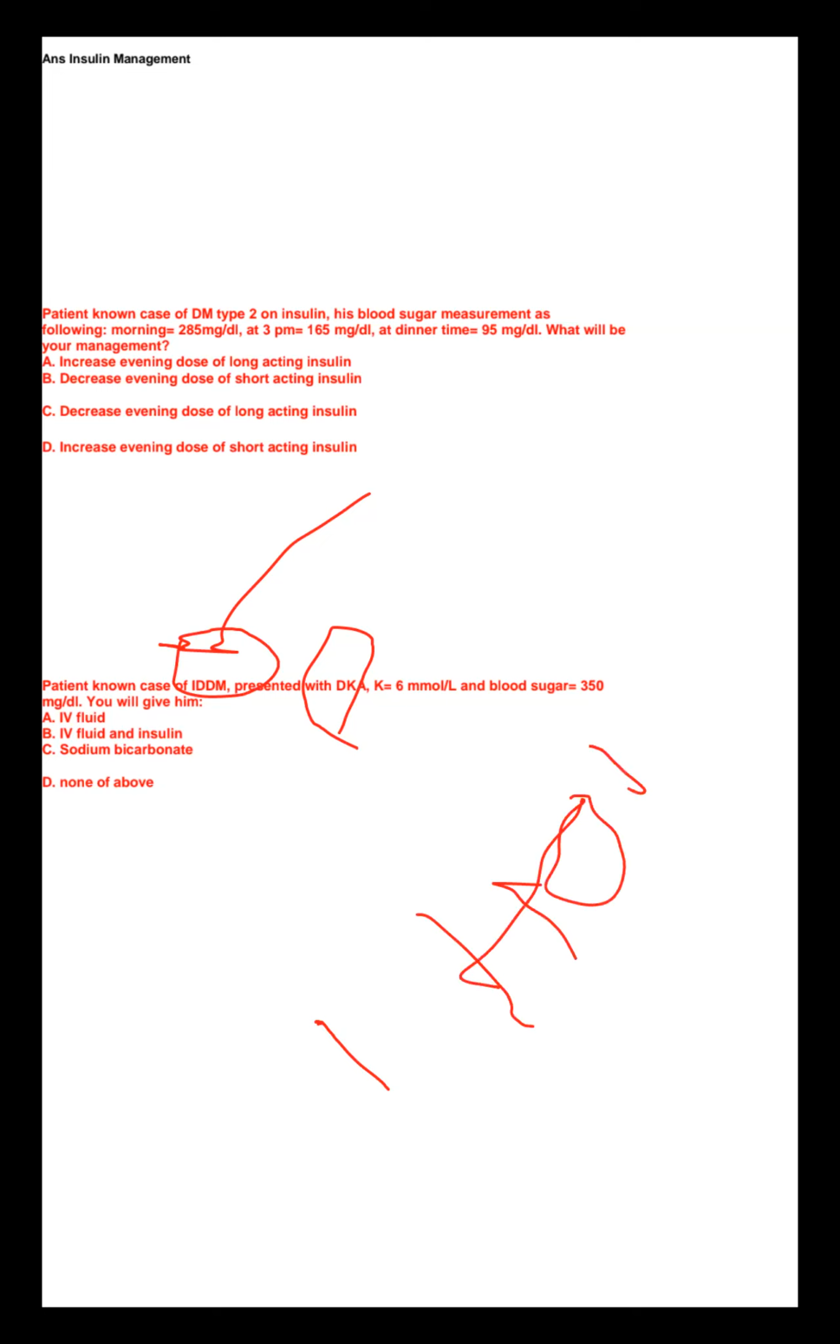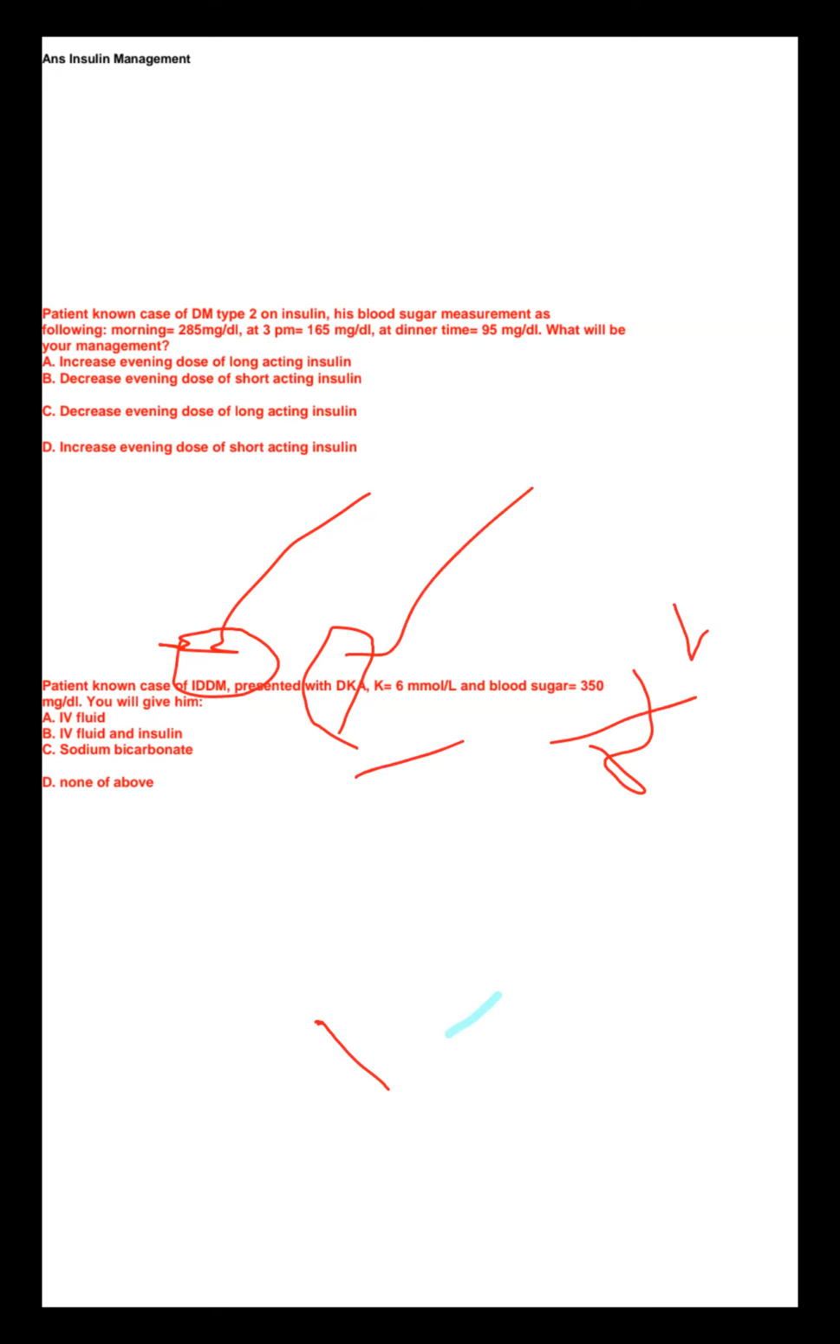Dr. Badhon, insulin dependent diabetes mellitus means what? Type 2 diabetes mellitus. No, insulin dependent, my dear. Oh, type 1. Type 1. HONK is type 2. So potassium 6, blood sugar high, it's DKA. I already discussed this question. So how will you manage?